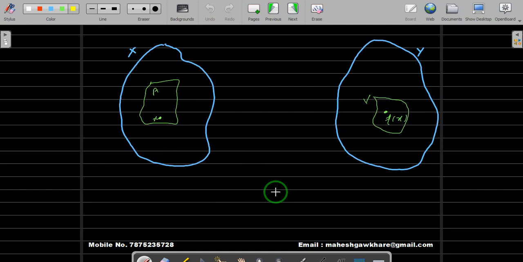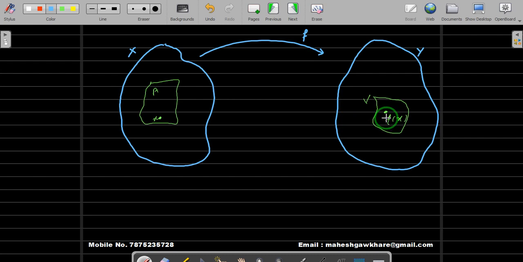So let V be the neighborhood of y. Now V is a neighborhood, which means V is open. Let me write the function as well. This is a function. Now this V is open in Y and f is continuous. That is our assumption.